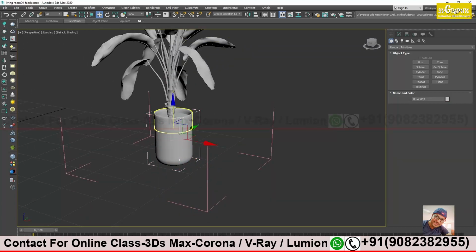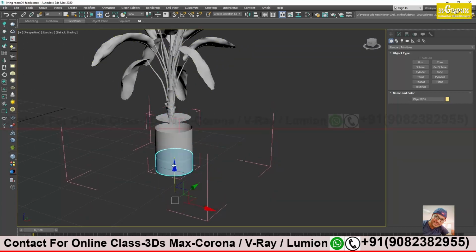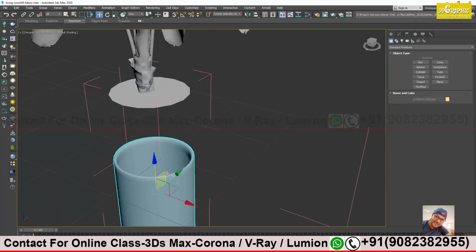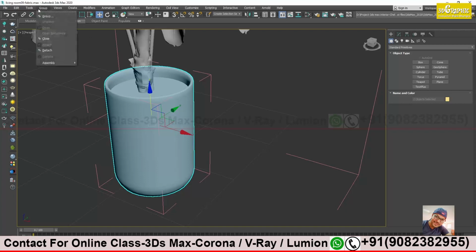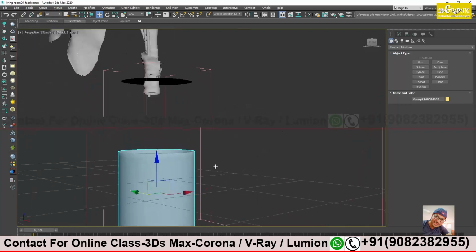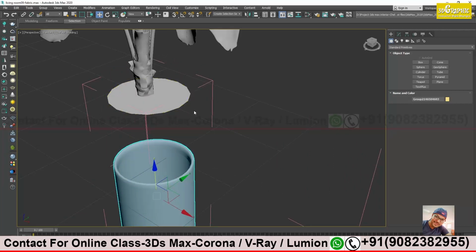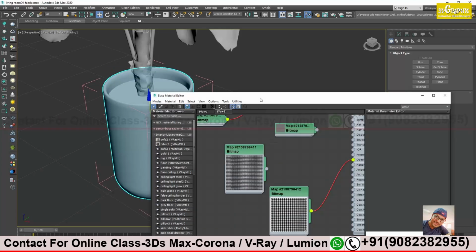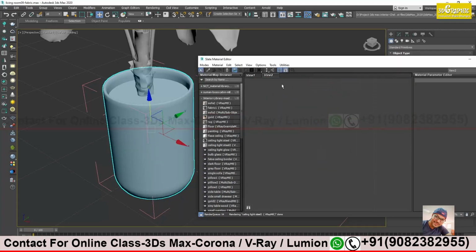Okay, this has two parts. This one and this one I needed. So this is my pot, this is the mud, and this is just a pot over here. Let's just apply a simple new metal.